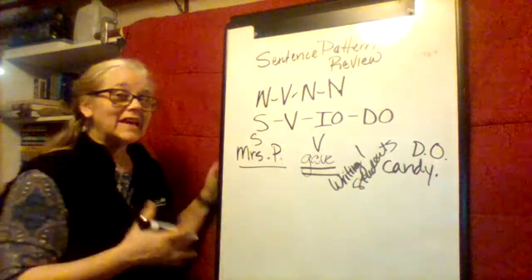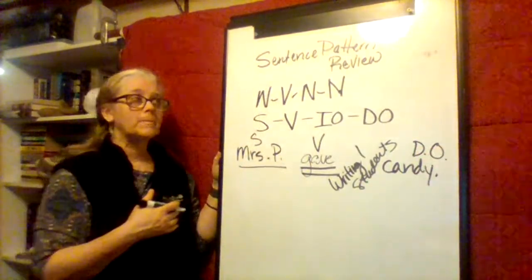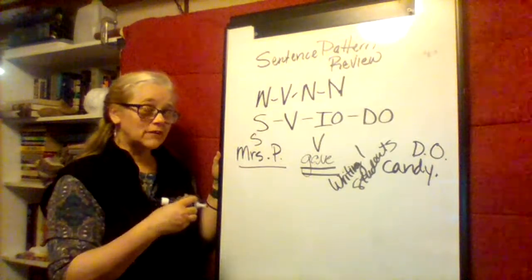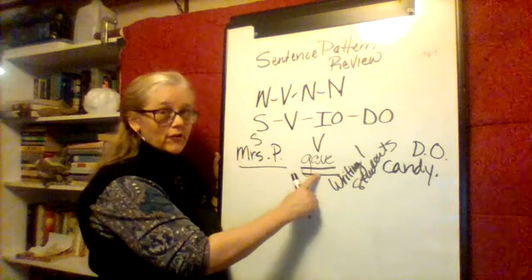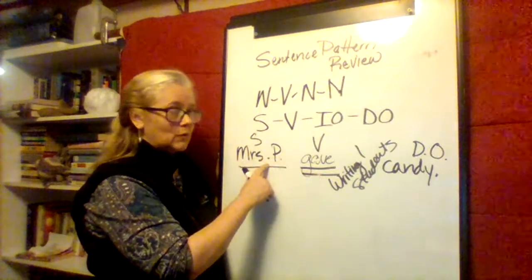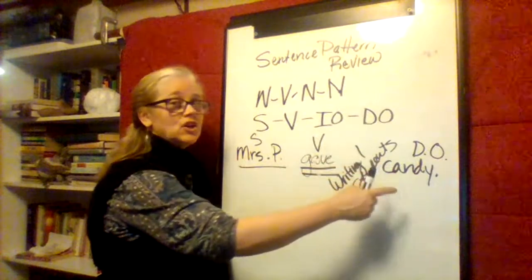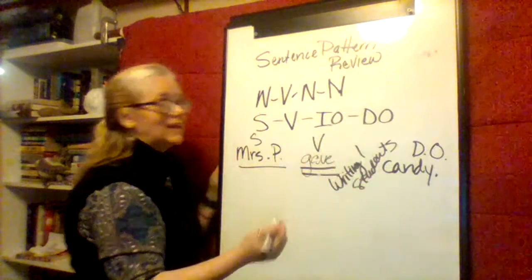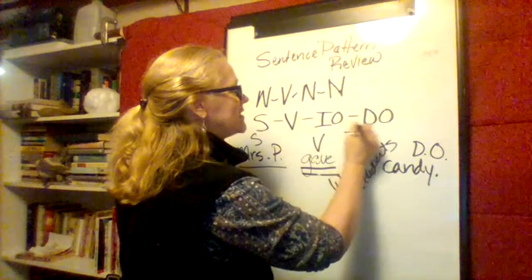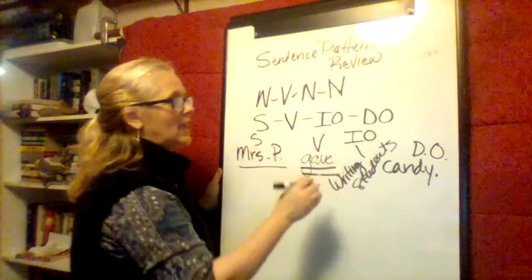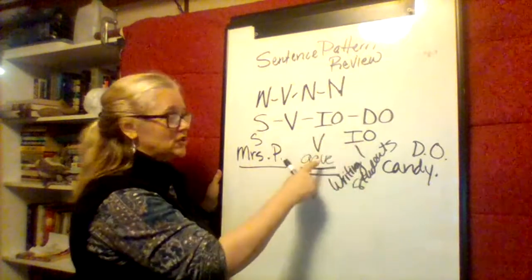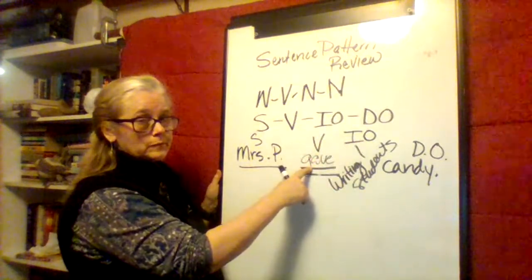And what is indirectly receiving the action of the verb? So remember, the action of our verb is gave. Mrs. Pritchard's giving. What's she giving? She's giving candy. To whom is she giving that candy? Her amazing Writing One students. And that is the indirect object, because they are indirectly receiving the action of the verb.